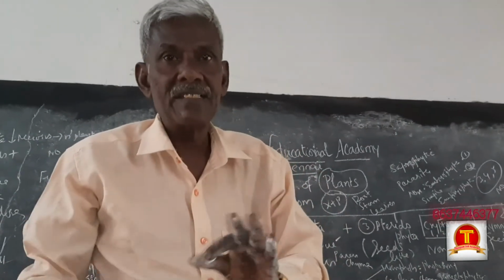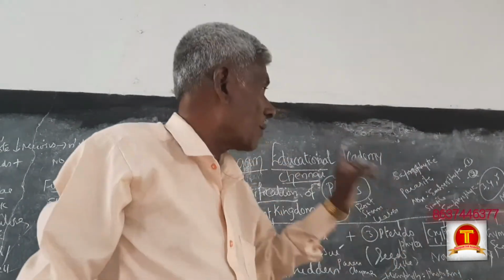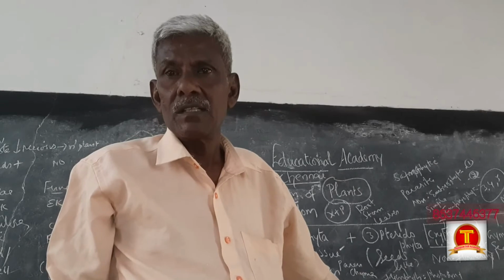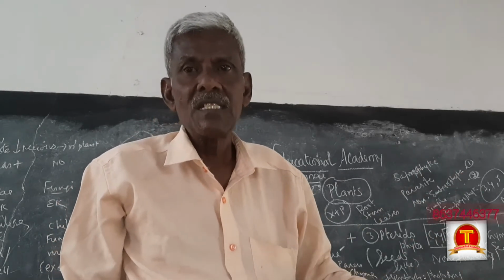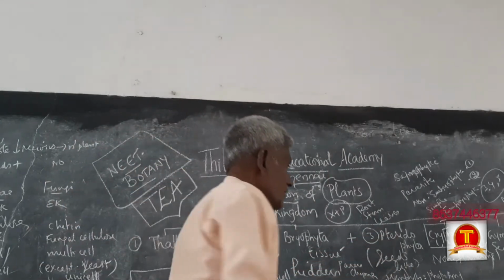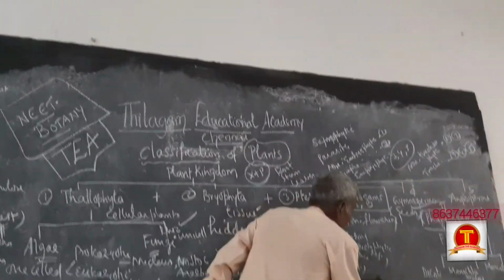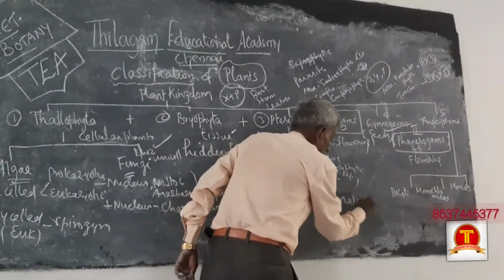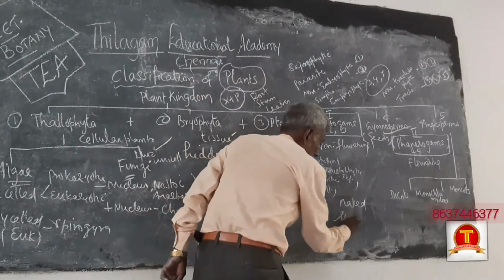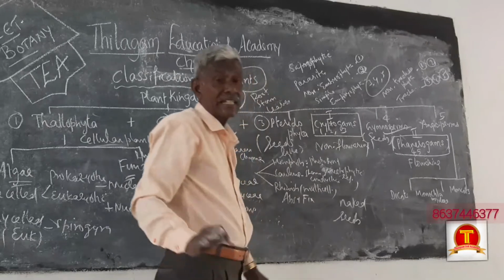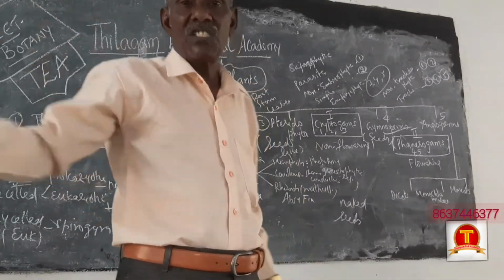Only seeds means gymnosperms. Gymno means naked, so naked seeds. The seeds are visible.